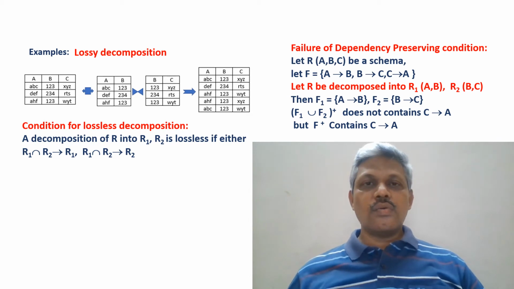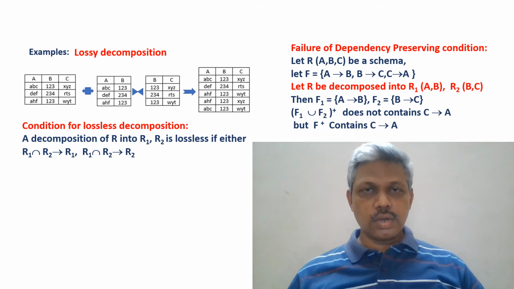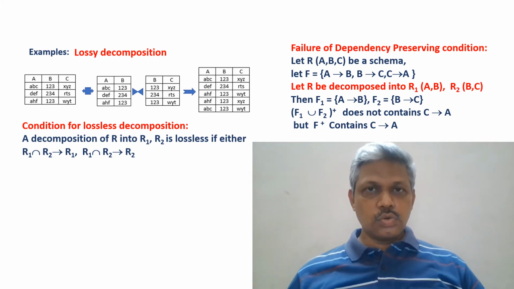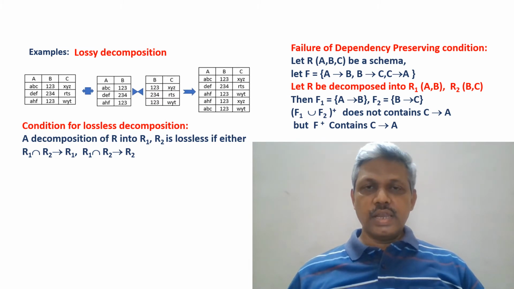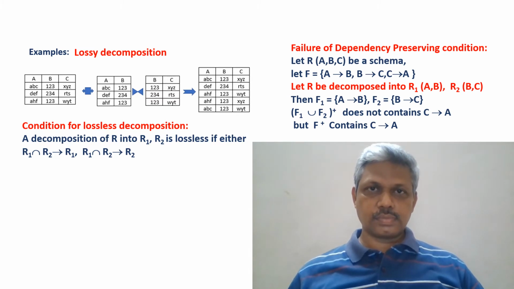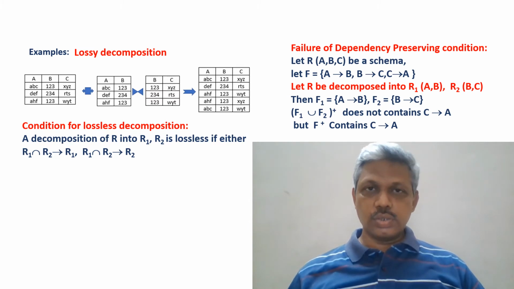That means whatever common attributes are there in both schemas R1, R2, either they should form a key for R1 or they should form a key for R2. If either one of these happens, then we can observe that the decomposition is lossless. That's what the condition ensures for lossless join decomposition.